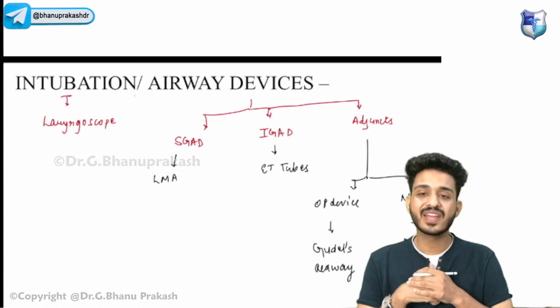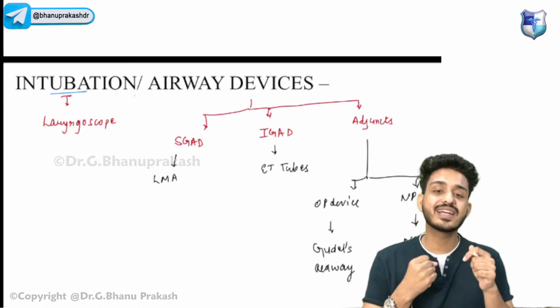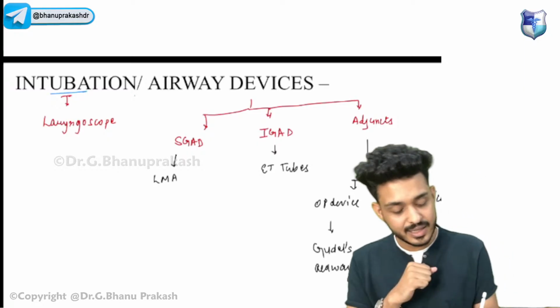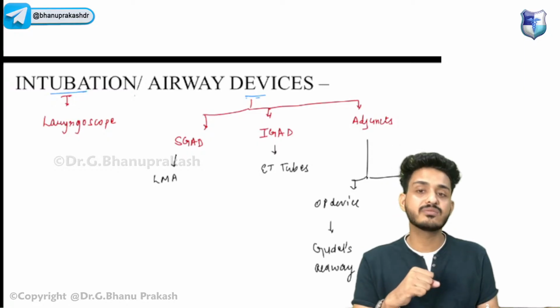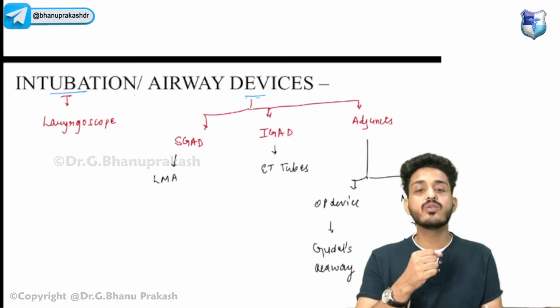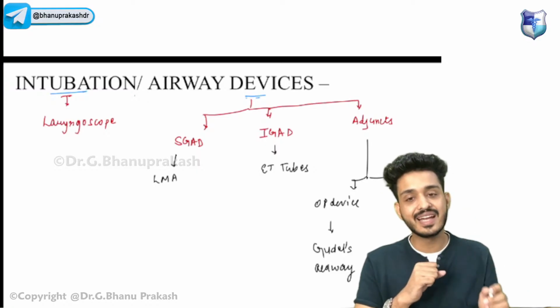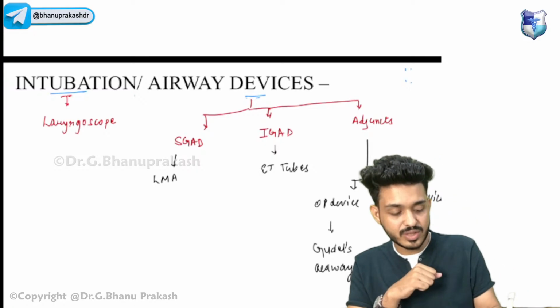Okay. So intubation. What do we need to do about intubation? First of all, intubation is done with the help of a laryngoscope. Okay, laryngoscope की मदद से करेंगे. Second thing, we are having certain airway devices. When we are intubating someone, we are opening the oral cavity, looking at the vocal cords, and then we are putting some kind of device that is known as an airway device. Okay, it can be of two types. We are having two types of airway devices.